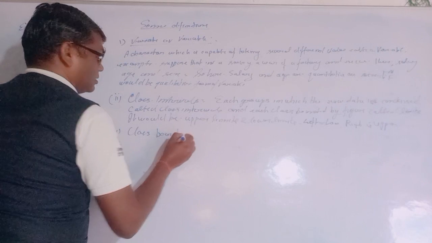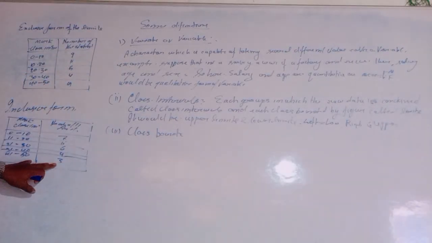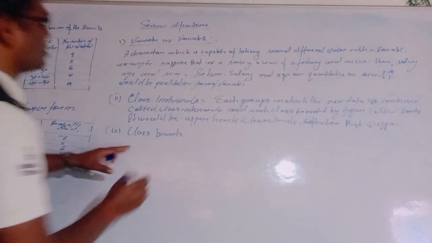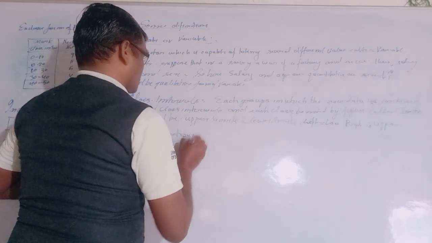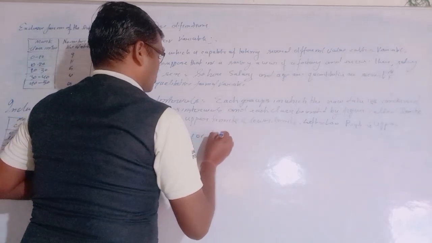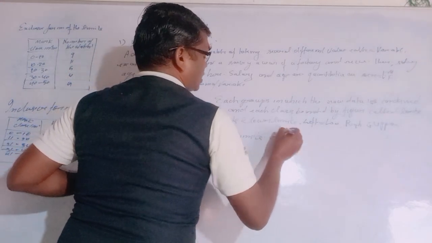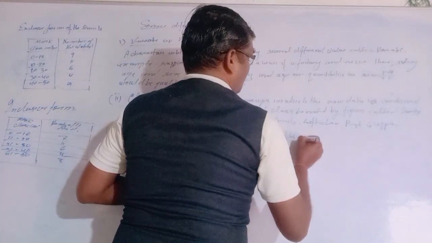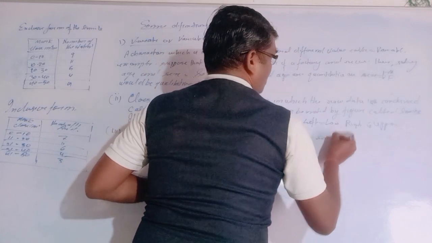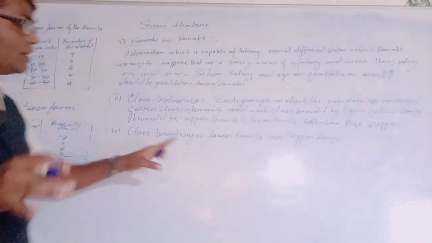Class boundaries are lower limits and upper limits.